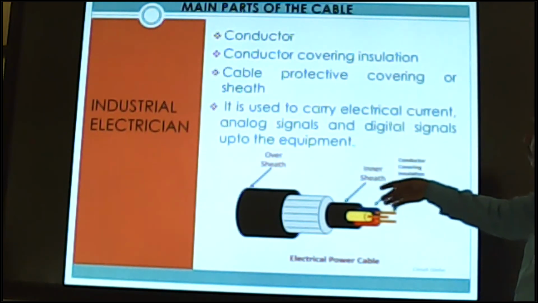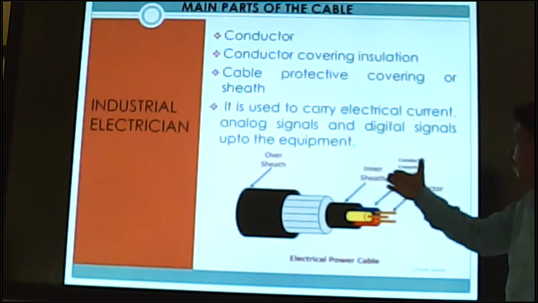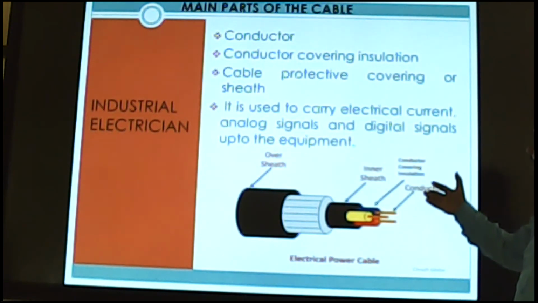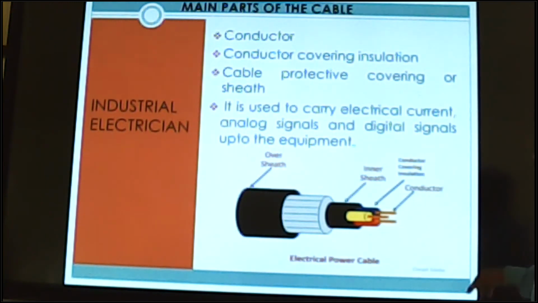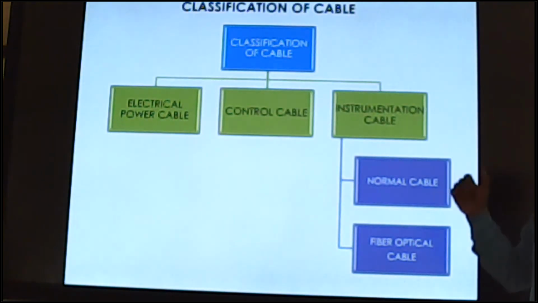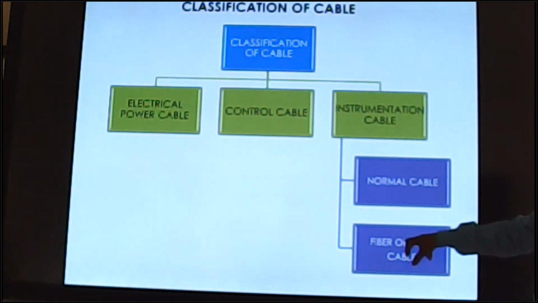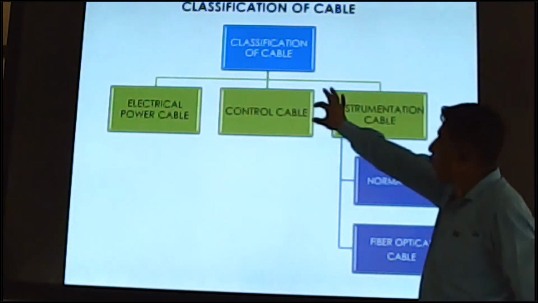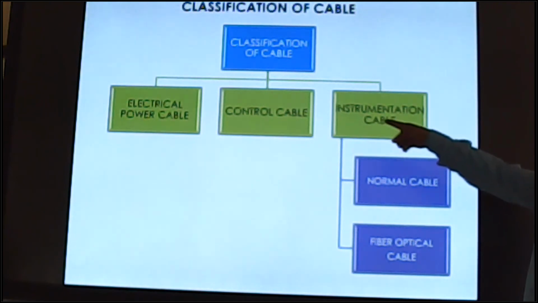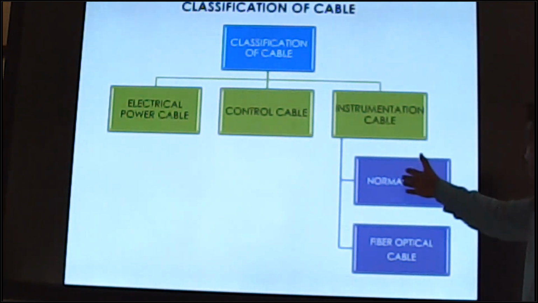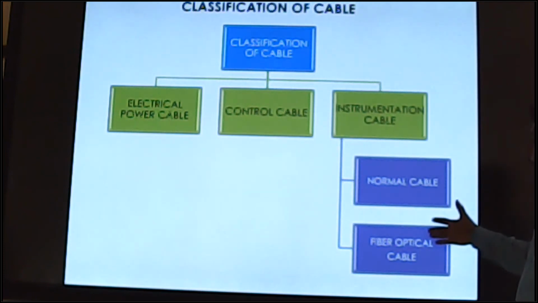How many parts are inside a cable? Outer sheath or over sheath, inner sheath, conductor, covering sheath, covering insulation, and conductor in an electrical power cable. This is the electrical power cable. Next is classification of cable. There are 3 main types: electrical power cable, control cable, and instrumentation cable. And instrumentation cable also has 2 types.